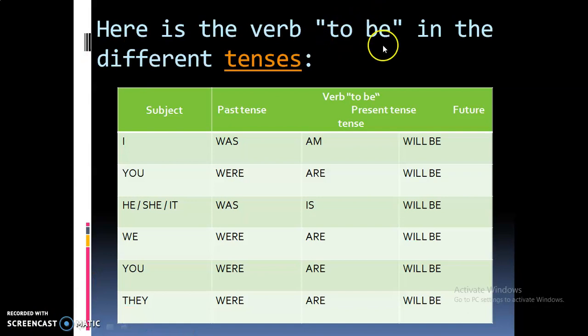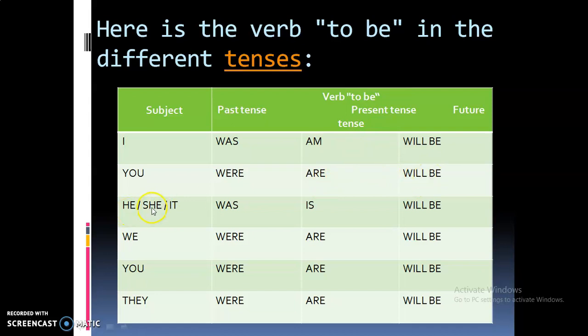And here is the verb to be in the different tenses: past tense, present tense and future tense. For the subject I: I was is past tense, I am is present tense, I will be is future tense. You were is past tense, you are is present tense, you will be is future tense.